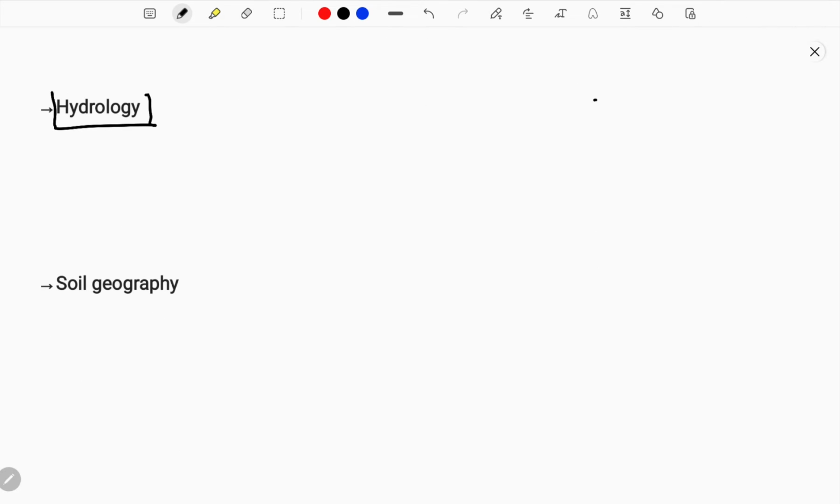Next let's come to the next topic that we study. We're going to learn about the other concept called hydrology. What is the meaning of hydro? Hydro means water. So here you got your answer. Hydrology means something that we're gonna study is water. So we study the complete extent of water on the surface of the earth, because whatever geography we are studying, here we are studying about earth.